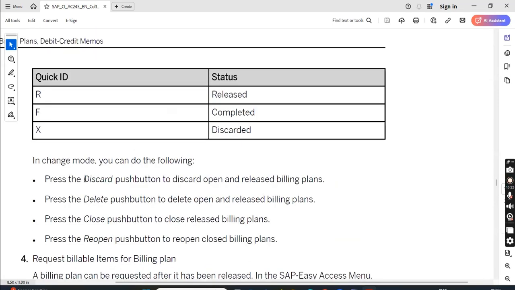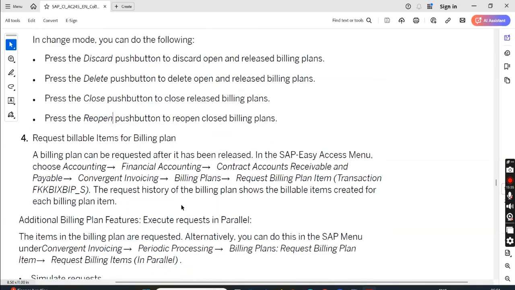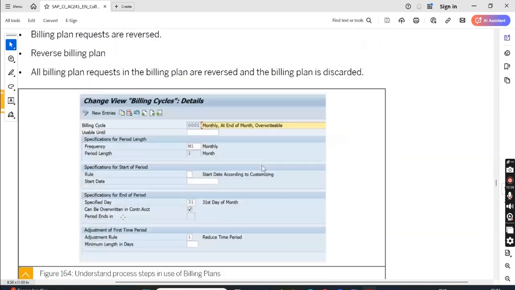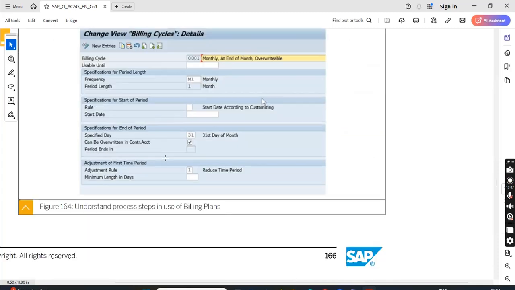Then we can also discard. We can discard a bill plan also. We can delete this bill plan. We can close the bill plan, and we can reopen a bill plan. Okay, there are different push buttons in the monitor screen that I'll show you. This is the location from where we have to configure it. Let me just completely see everything. And the recurring ones run with respect to the bill cycle. We have already configured bill cycle in our scheduling classes.